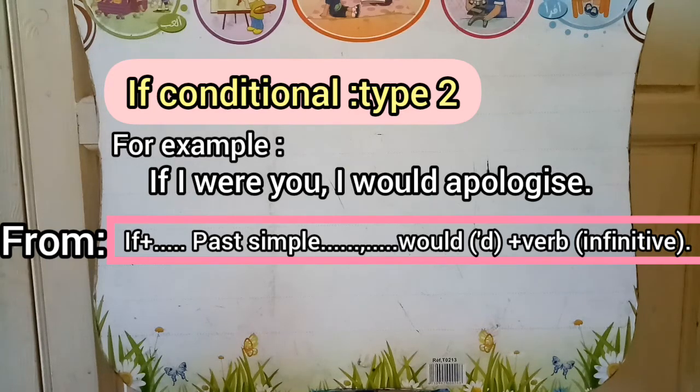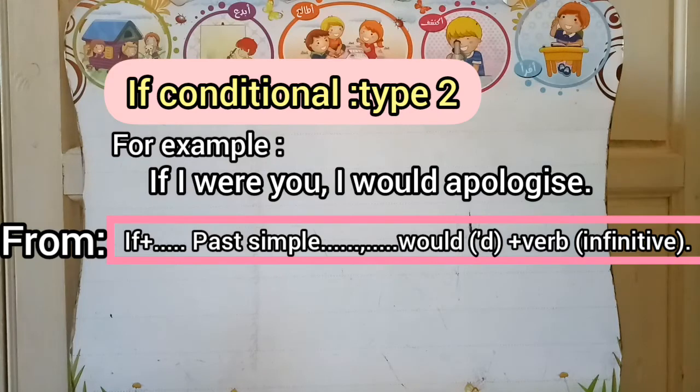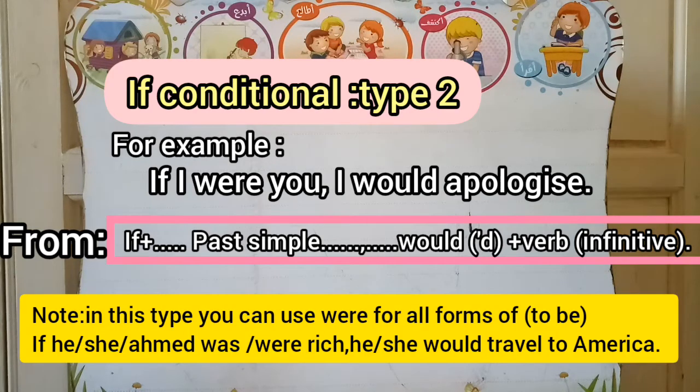If plus verb in past simple in the first clause, and in the second clause you have would plus verb in the infinitive. In this type, you can use were for all forms of to be in the if clause. For example, if he, she, Ahmed was or were rich, he or she would travel to America.